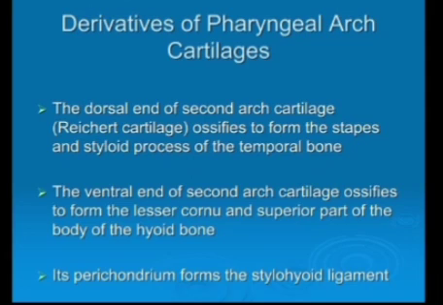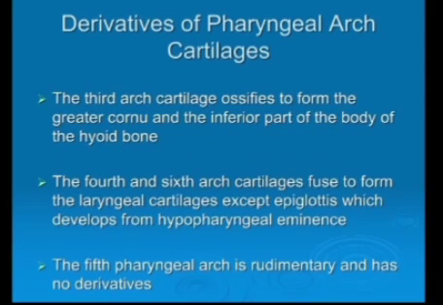First cartilage we have discussed its derivative. The dorsal end of the second arch cartilage ossifies to form the stapes and styloid process of the temporal bone. The ventral end of the second arch cartilage is ossified to form the lesser horn and superior part of the body of the hyoid bone, as I have already explained on the diagram. The perichondrium forms the stylohyoid ligament.